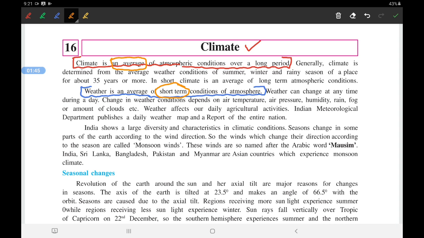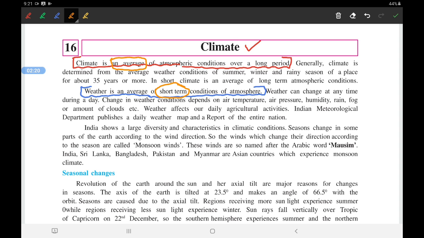Now first let us understand weather. What is weather? Like on a particular day, you can say today the weather is hot, means today the day is hot. In the middle of the monsoon, you can say today the weather is rainy or overcast, right? On 25th December, that is on Christmas, you can say today the weather is cold. Now what is weather? Weather is basically the atmospheric condition of a short time. Usually we divide it into days or into seasons.